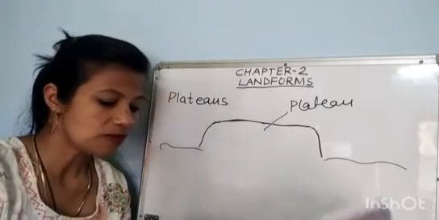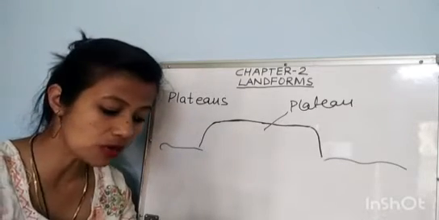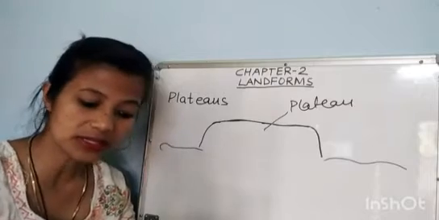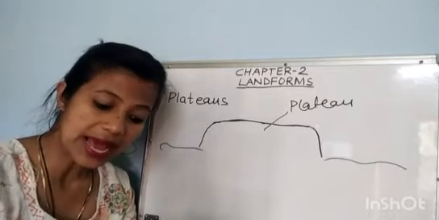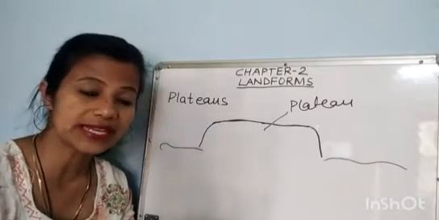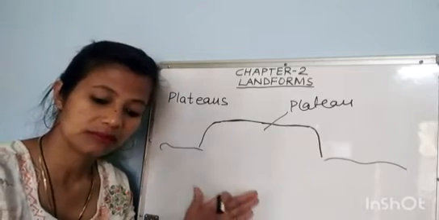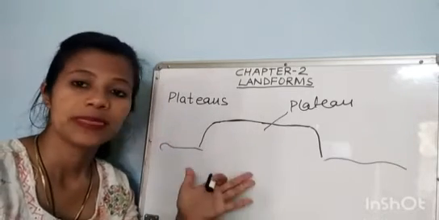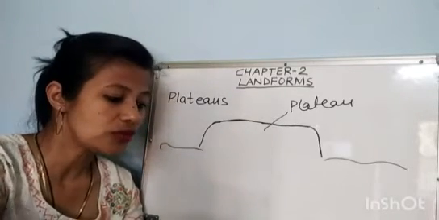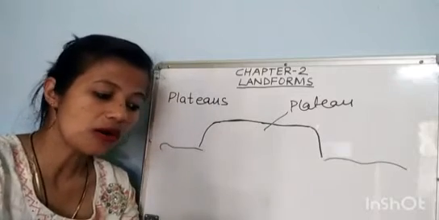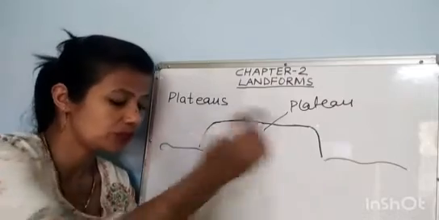Some of the plateaus are formed as a result of volcanic activity. Lava comes out of the cracks in the earth's surface and spreads out as sheets over the area. It spreads and after some time plateaus are formed. This leads to a uniform increase in height of the region, leading to the formation of plateau.